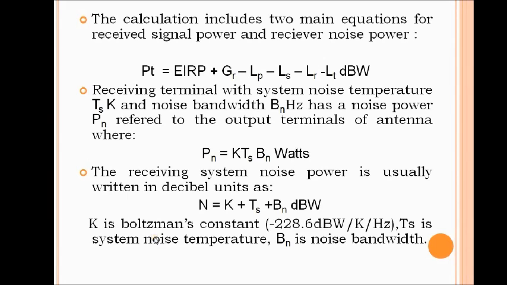In order to calculate the carrier to noise ratio, these 3 basic formulas are shown in which we have to consider EIRP, gain and losses, and this shows the noise power at the output terminals of antenna, and this formula is also used to calculate the receiving system noise power, which is usually written in decibel units.